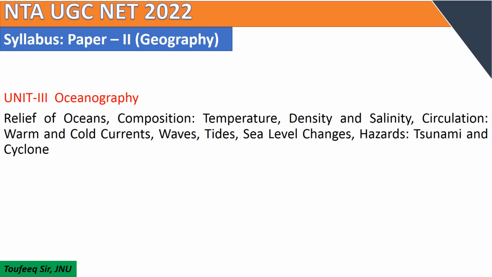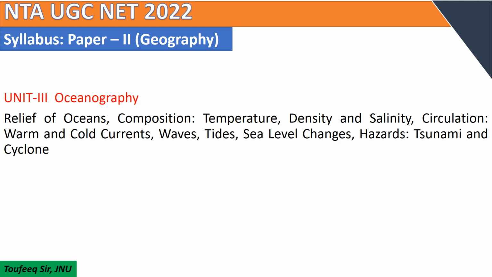Topics covered under the Unit 3rd Oceanography are also important from the UGC NET examination point of view, as questions are asked repeatedly from this section of geography, and some of the important topics that should be studied in detail are continental shelf, continental slope, continental rise and abyssal plain.